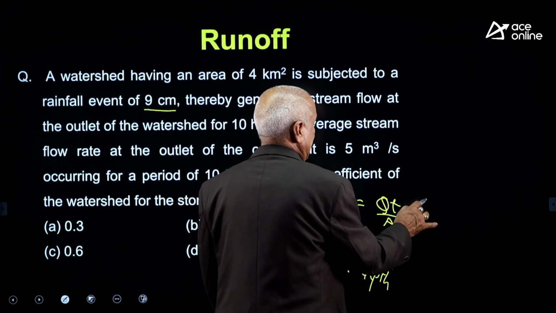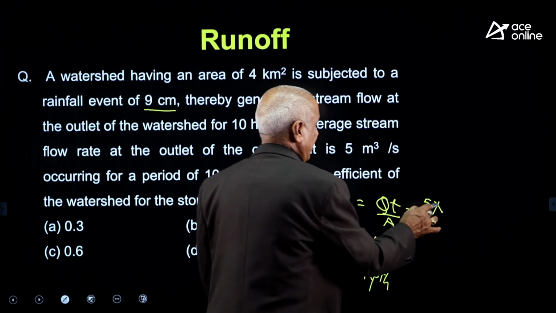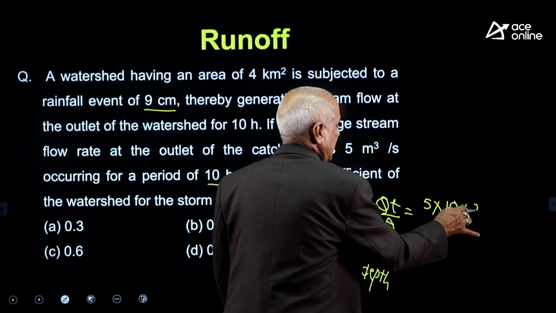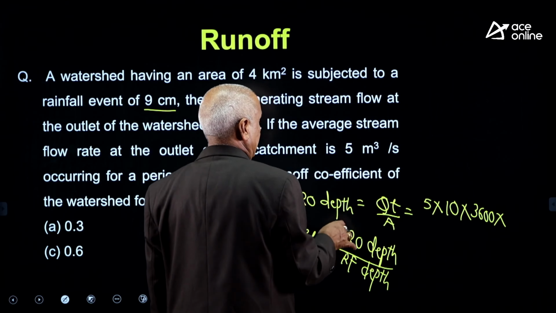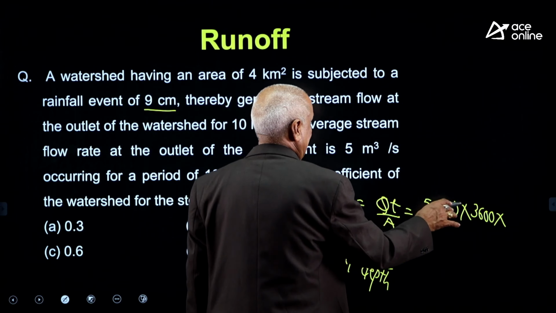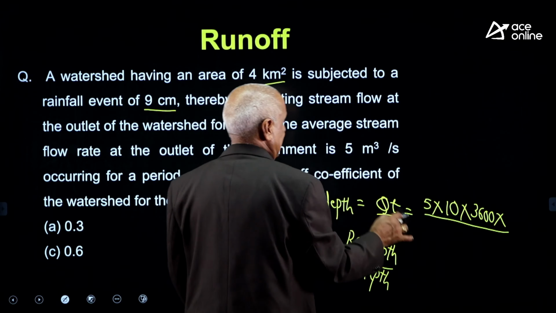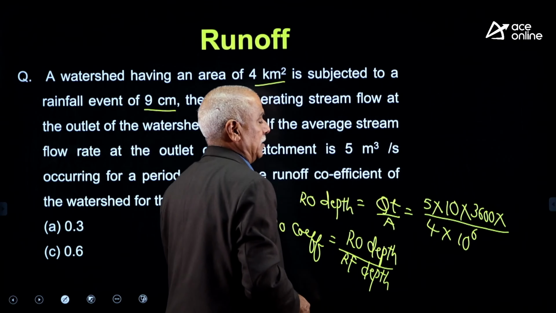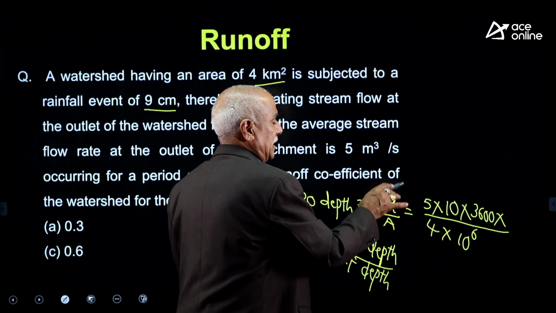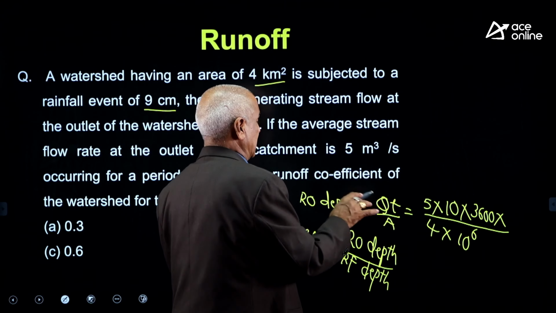Discharge is 5 meter cube per second. Runoff is taking place for 10 hours. 10 hours means 10 into 3600. Time, meter cube per second into second gives meter cube. Area 4 km square, 4 into 10 power 6 meter square. Meter cube by meter square is meters.